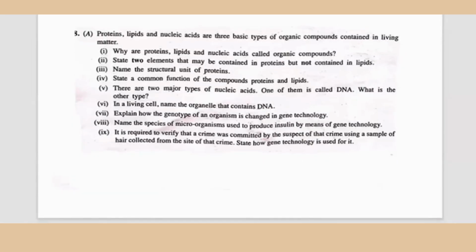Proteins, lipids, and nucleic acids are three basic types of organic compounds contained in living matter. Why are proteins, lipids, and nucleic acids called organic compounds? Compounds are divided into organic and inorganic. Organic compounds contain carbon as a constituent element, and inorganic compounds do not contain carbon as a constituent element. But there are some exceptions to this.